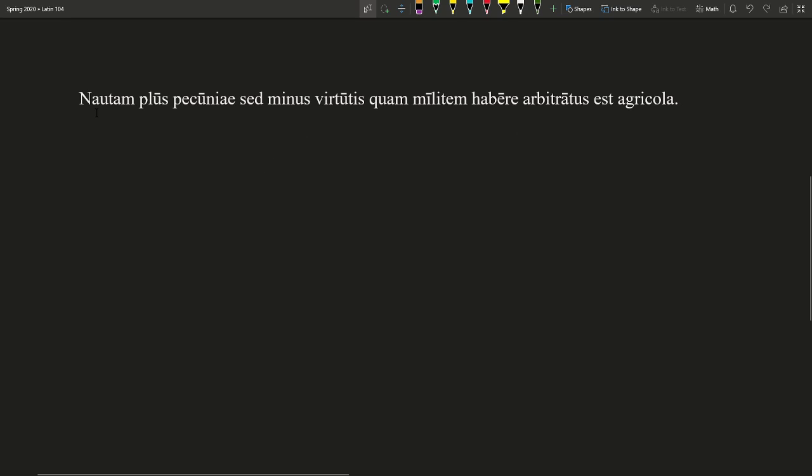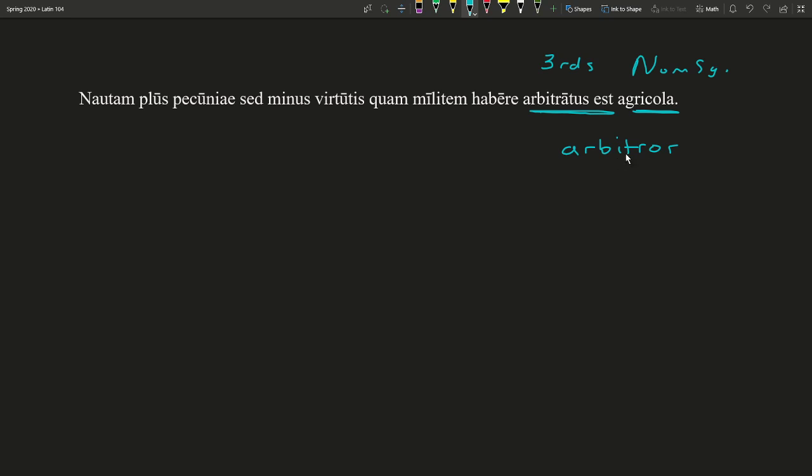So if you just scan through this sentence, we'll see that we have accusative, nautam plus pecuniae, sed minus virtutis, quam militem habera. So I haven't seen any main verbs yet or any nominative forms yet. But when we get here to the end, we get arbitratus est, and then agricola. So our nominative singular here is our subject, and then we have our perfect deponent verb here in the third singular, arbitratus.